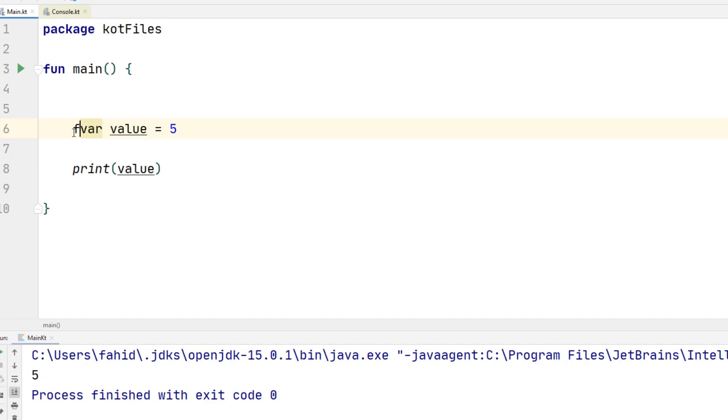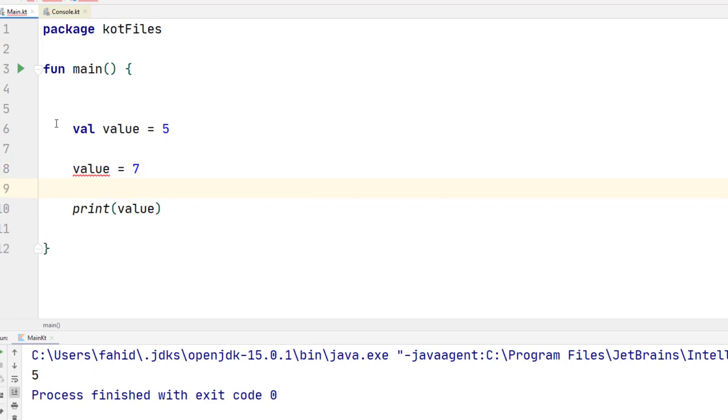The final keyword is not present in Kotlin. Instead we have something called val, or value. When you use var, or variable, you can change the value later on, but when you use val, you can't. That's an immutable type. Right now if I come over here and say value equals 7, it won't let me change it.